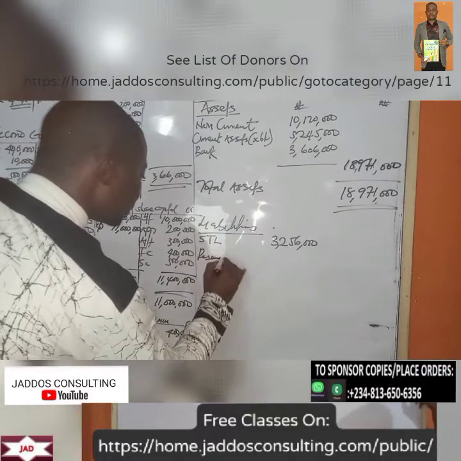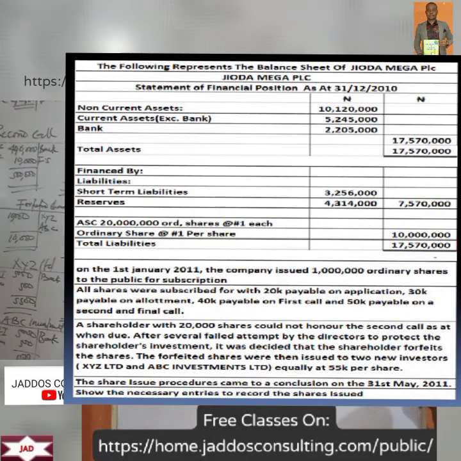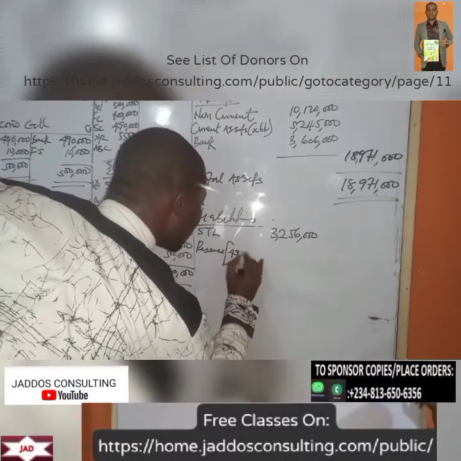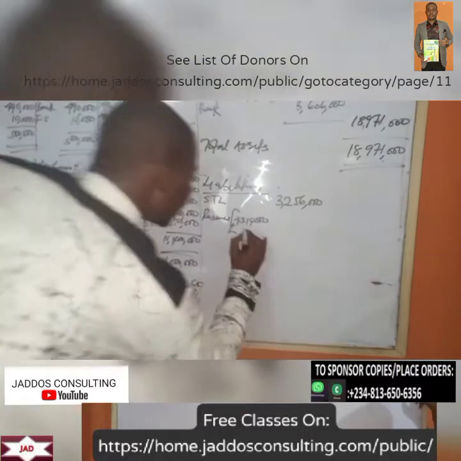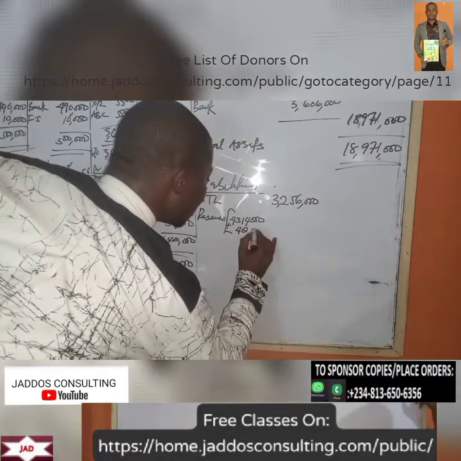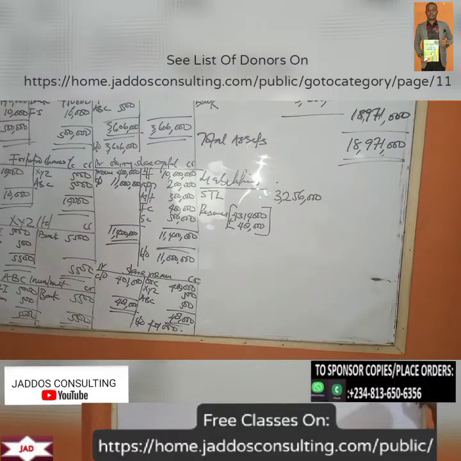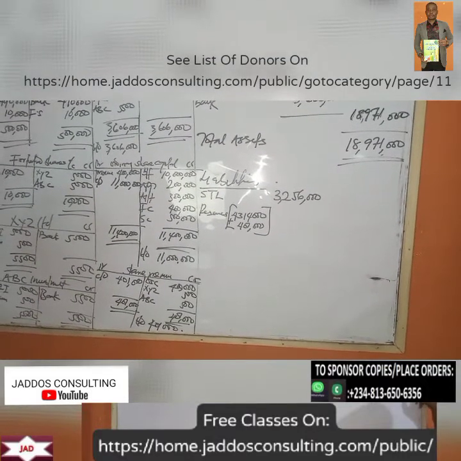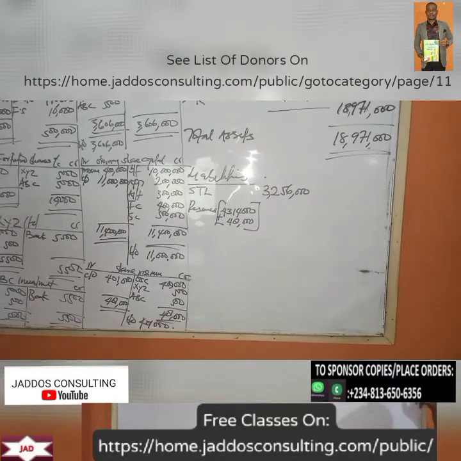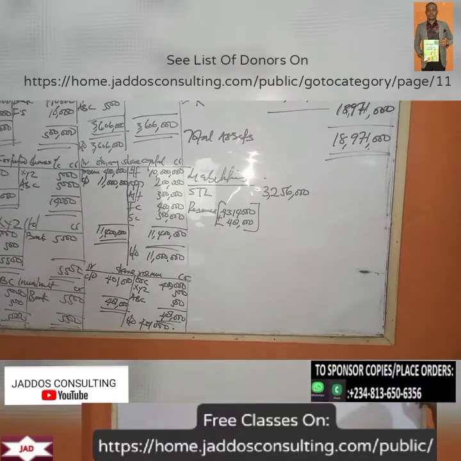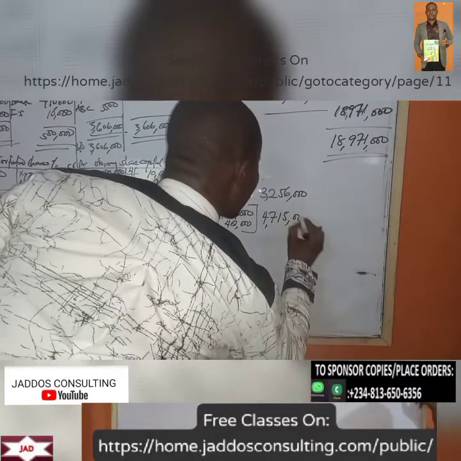Our reserves. That would be what? 4,314,000. 4,314,000 plus what do we have in 401,000. So what do we have? 4,314,000 plus 401,000 is 4,715,000.